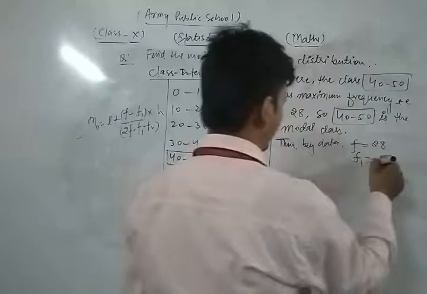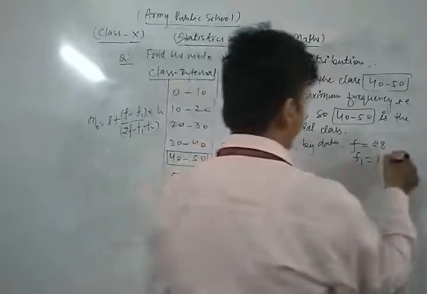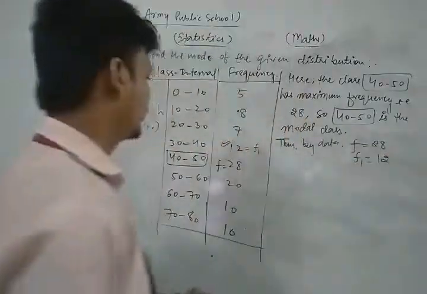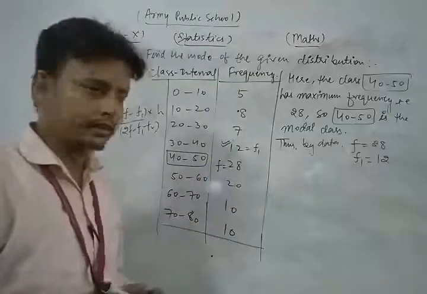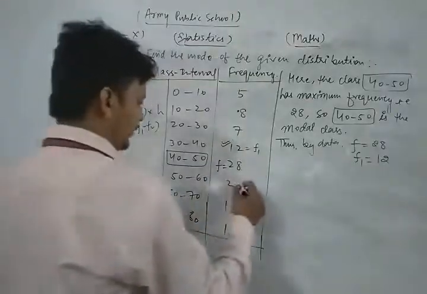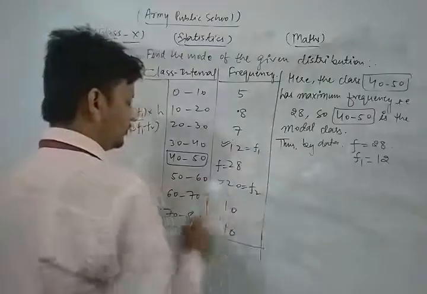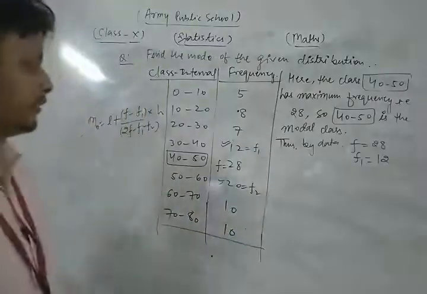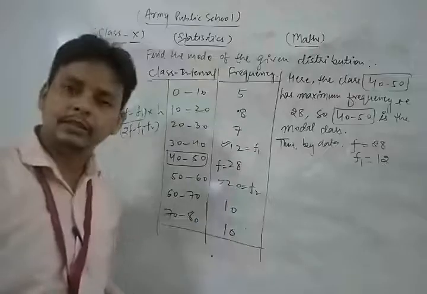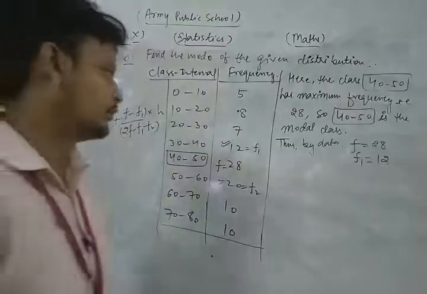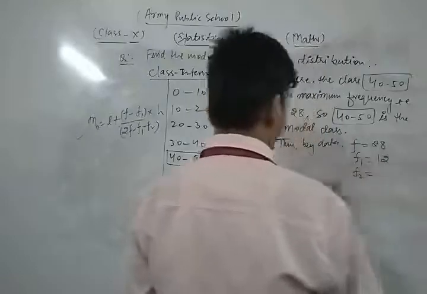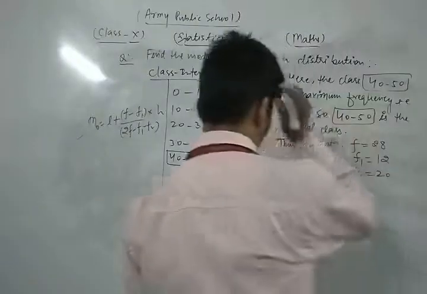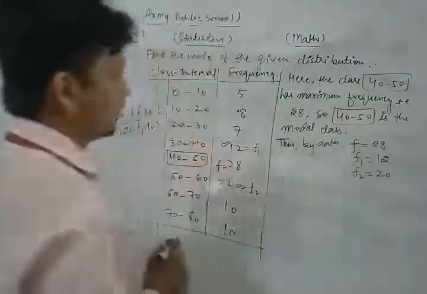This is f1, the frequency of the class just preceding the model class. Now this is f2, the frequency of the class just following the model class. f2 is 20.